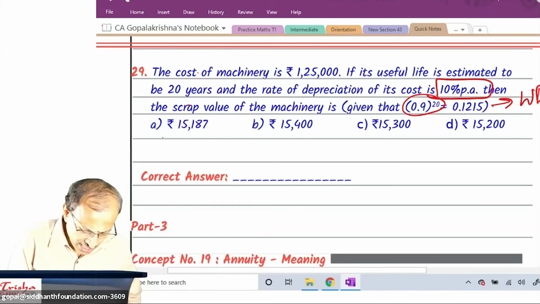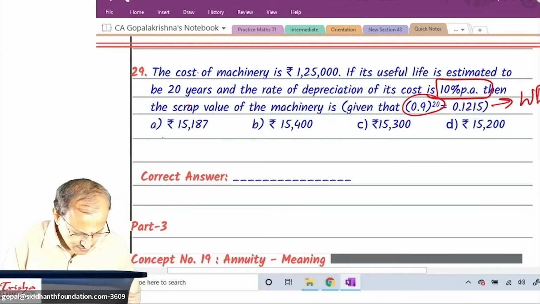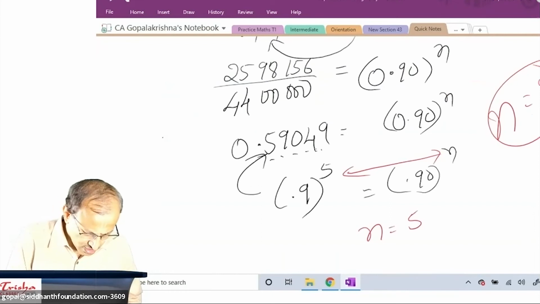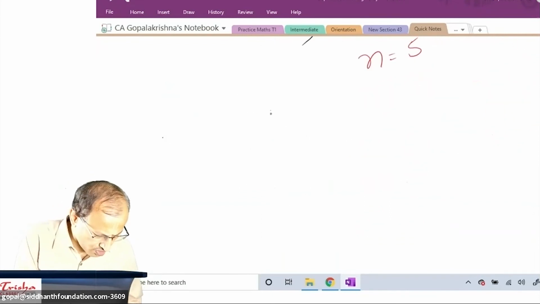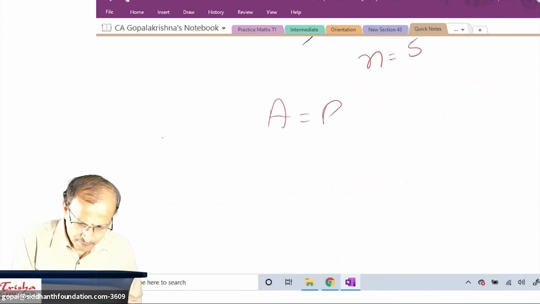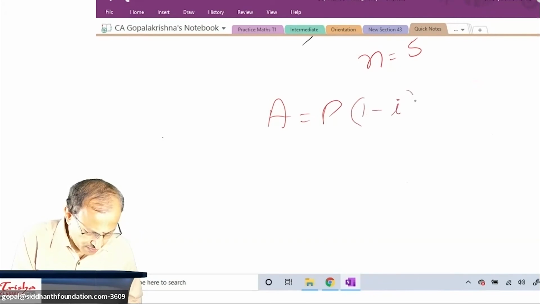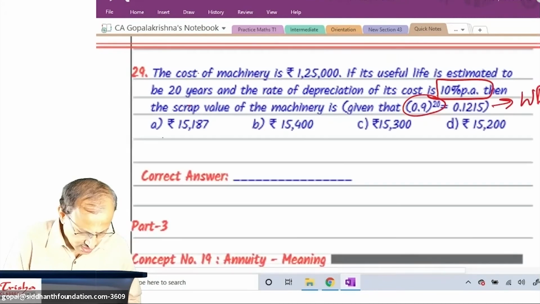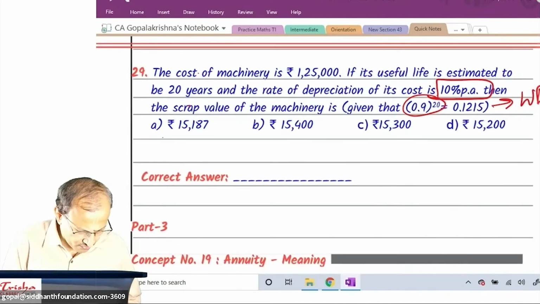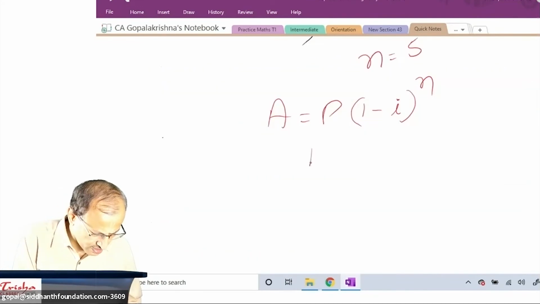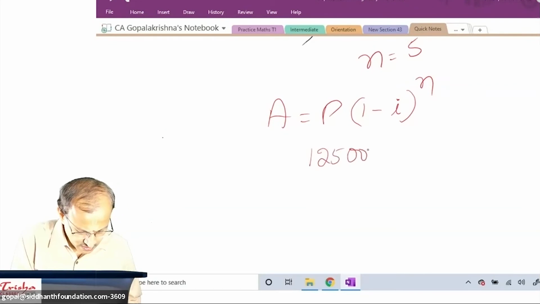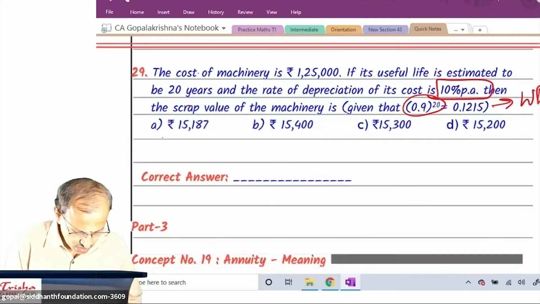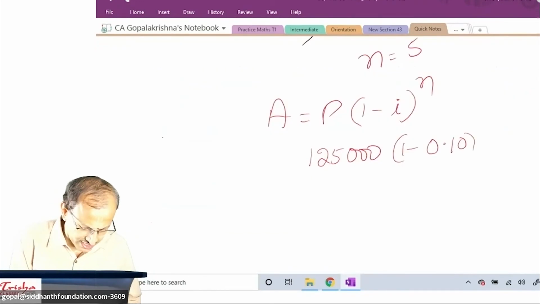What is the formula? A is equal to P into 1 minus i to the power n. As it is there, 1,25,000 into 1 minus 0.10 to the power 20 years.